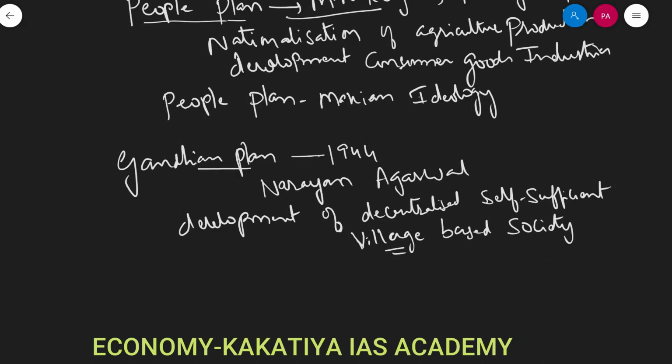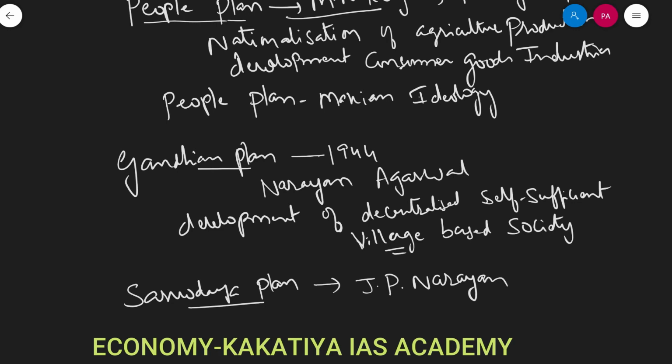Similarly, the Sarvodaya plan, which was designed by Jayaprakash Narayan based upon Gandhian philosophy, right? The Sarvodaya plan lays emphasis on agriculture and agro-based industries and on the small and cottage industries.